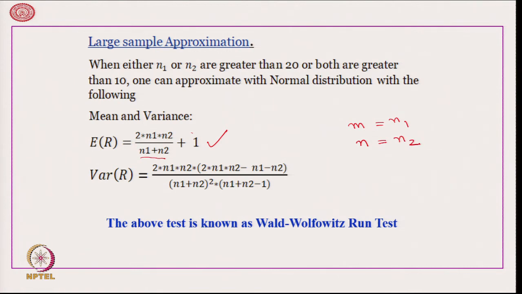Therefore, variance of R is given as 2 into n 1 into n 2 multiplied by 2 n 1 n 2 minus n 1 minus n 2 divided by n 1 plus n 2 whole square multiplied by n 1 plus n 2 minus 1. This is a complicated expression. We are not going to derive it here in this class. Let us accept this formula. The test that we have described so far based on the runs is called Wald-Wolfowitz run test.